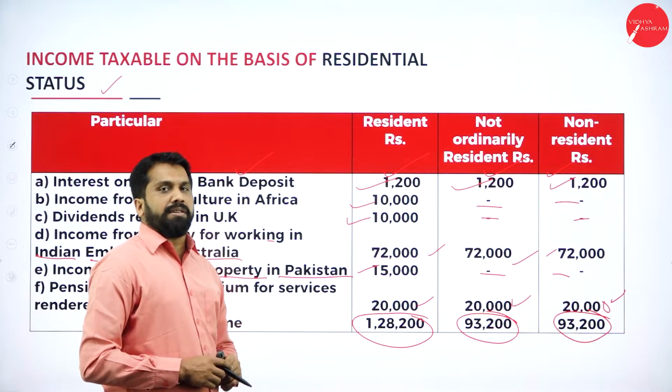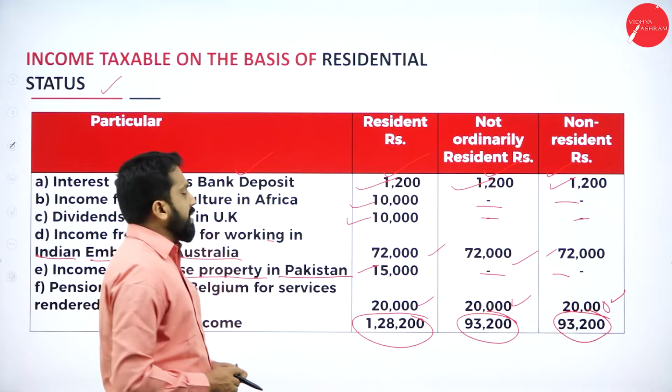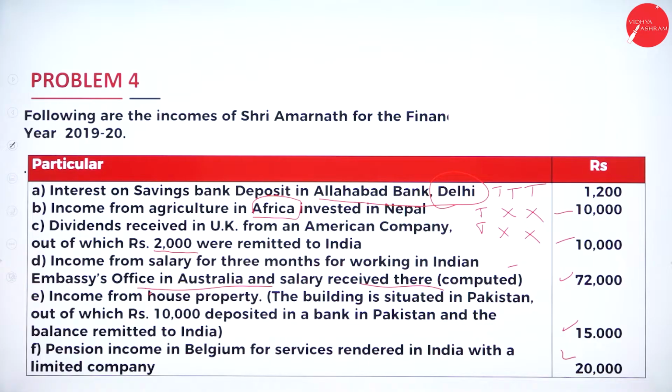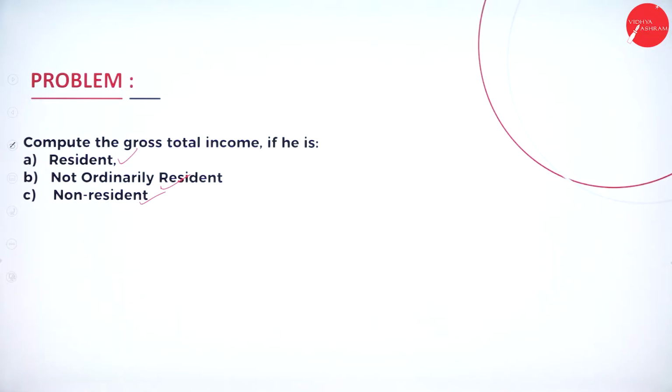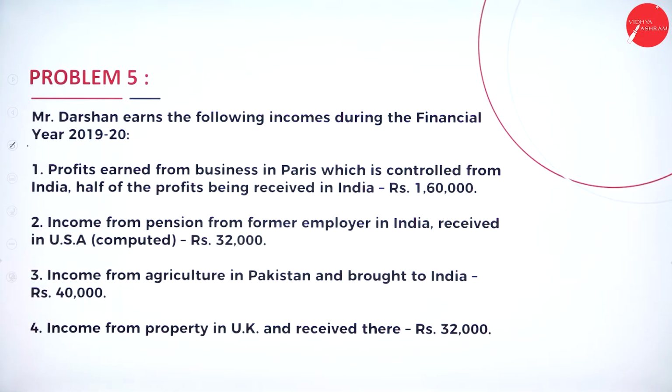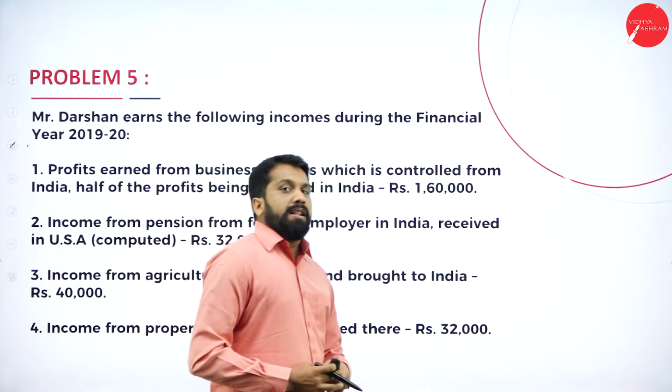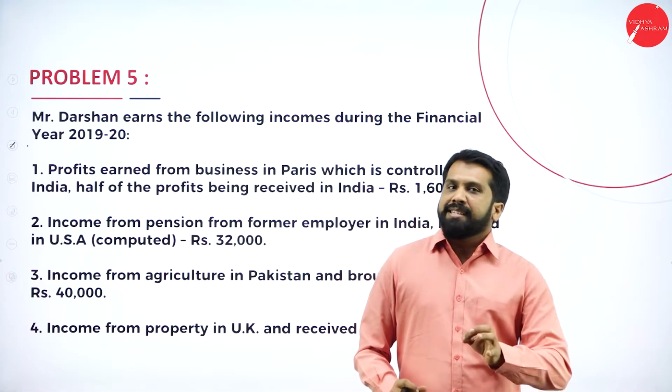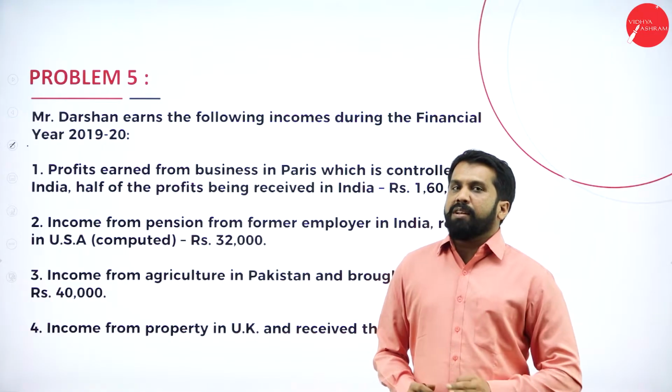Again, I'll go back to your question so that you can understand better. So, this will be your question. These are the information you are supposed to prepare. This is your answer. Income taxable on the basis of residential status. This is your problem number 5. So we are in problem number 5. Last problem of the session. Easy. We'll do this.